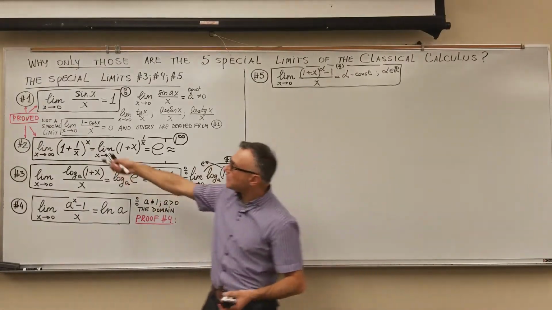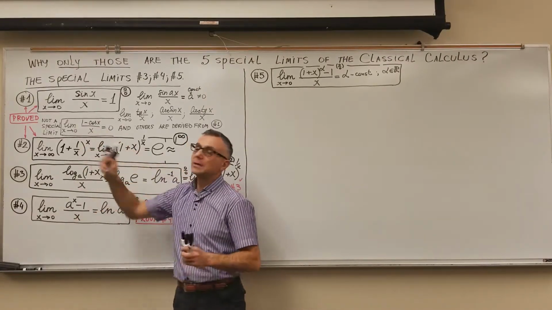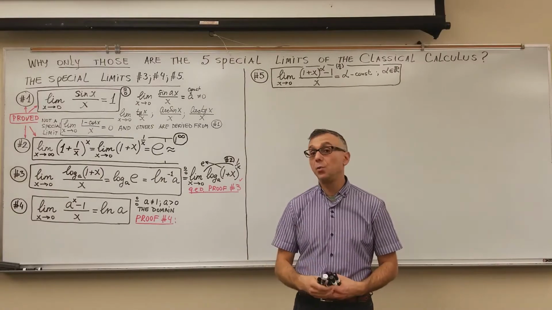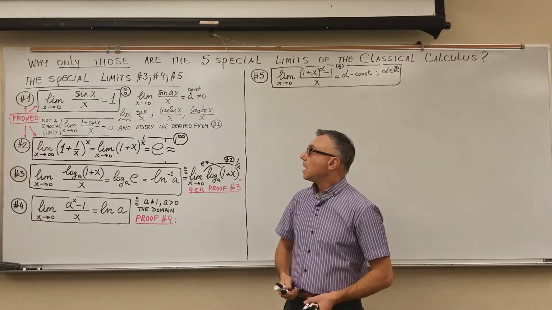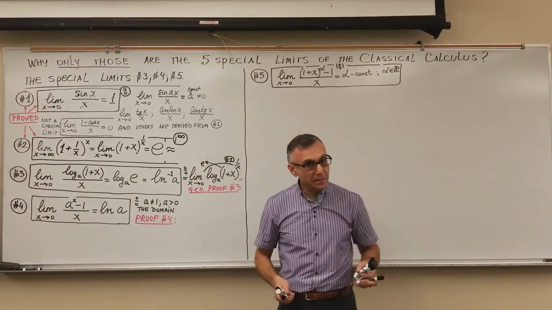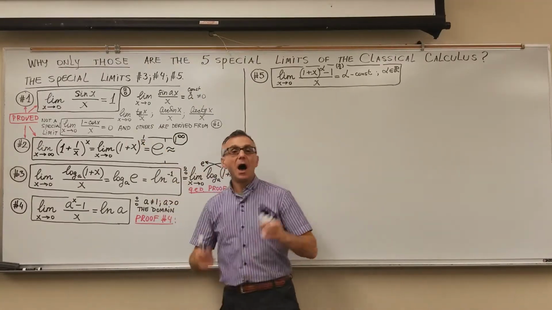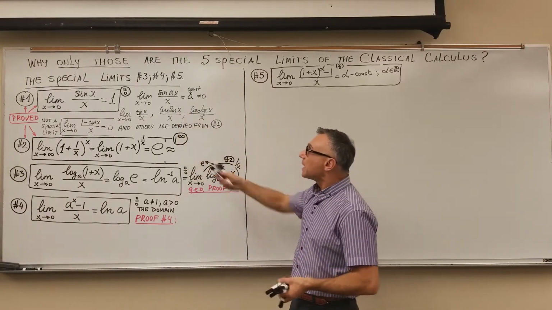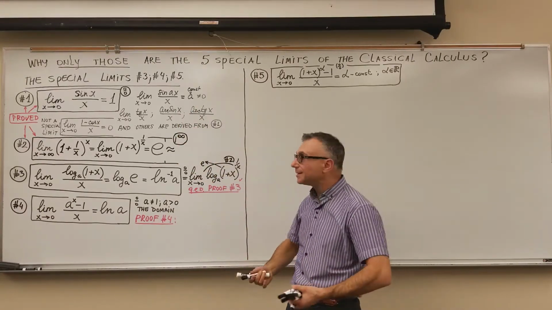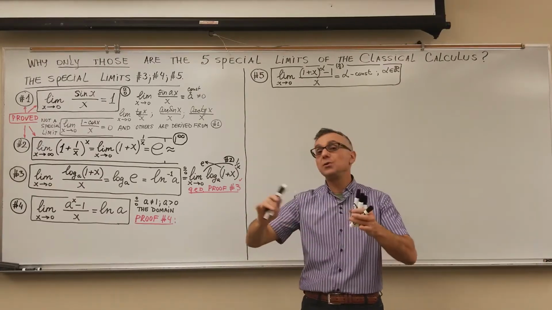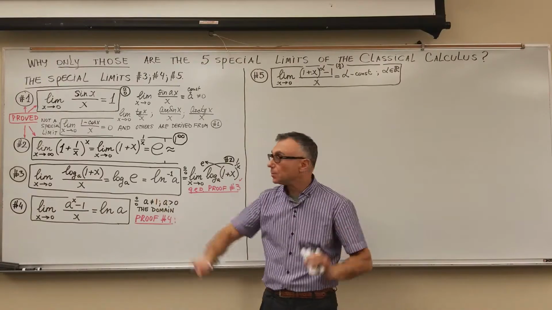As you remember, the special limit number 1, I proved it. Limit of sine x over x when x goes to 0 is equal to 1. This is a 0 over 0 indeterminate form, and all other trig limits are derived from, are reducible to this limit, such as limit of sine ax over x, where a is a constant. Every calculus book has this proof. Let ax be equal to a new variable y, and you can easily prove it.